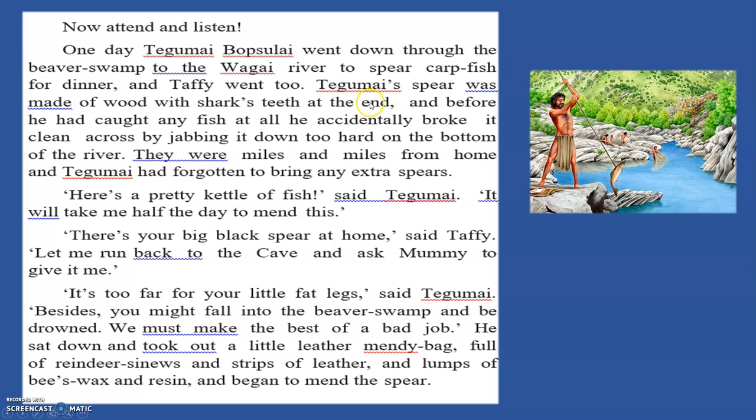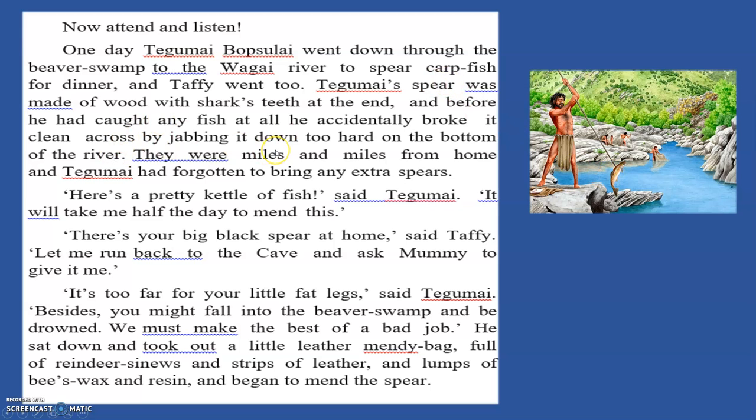So he went there. He takes his spear, and they went hunting for the catfish. Now the catfish is one kind of fish, and his spear was made of wood, you can see that, and one end has shark teeth. They put the shark teeth at the end so that they can hunt, you can look at how he is hunting the fish here.